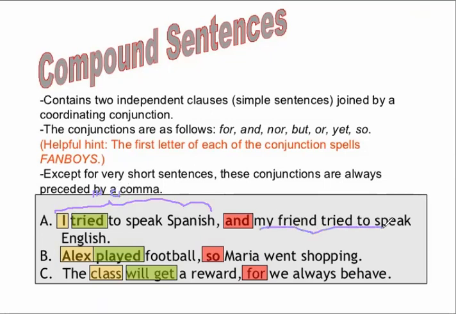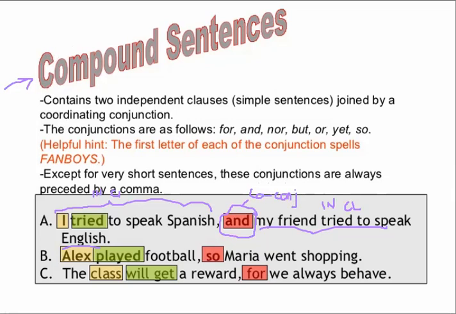My friend tried to speak English, complete idea. Hence, this is also an independent clause. But because two independent clauses are joined by a coordinating conjunction, together they have made up a compound sentence.